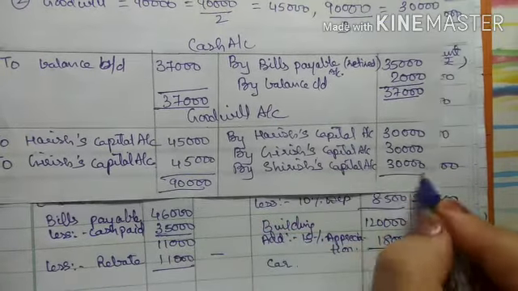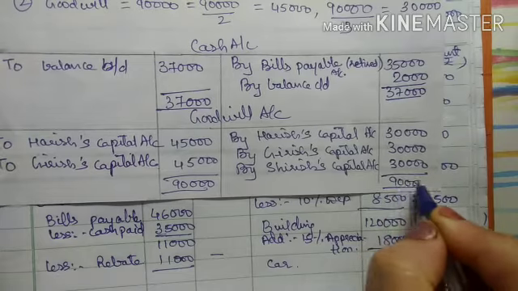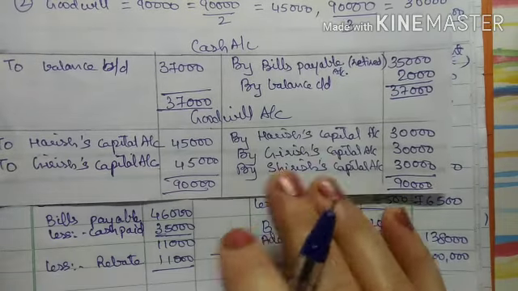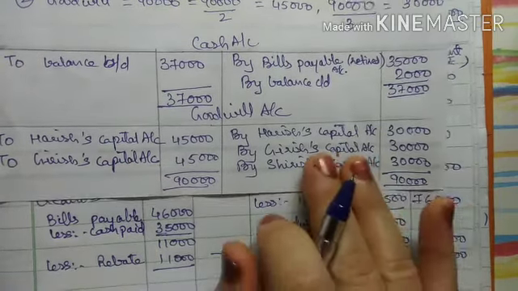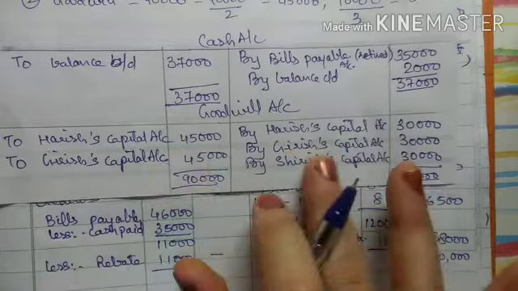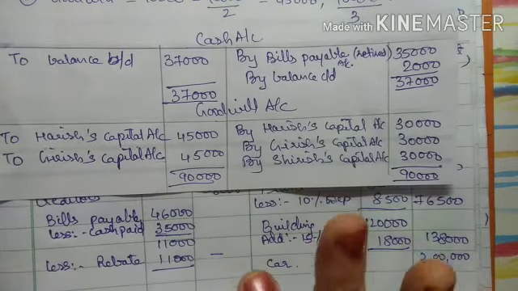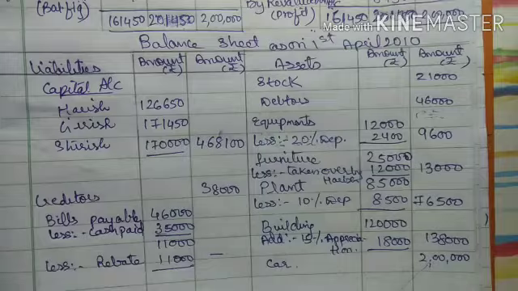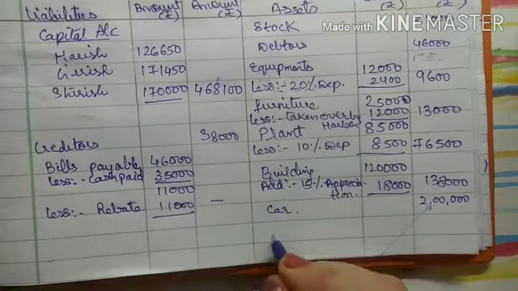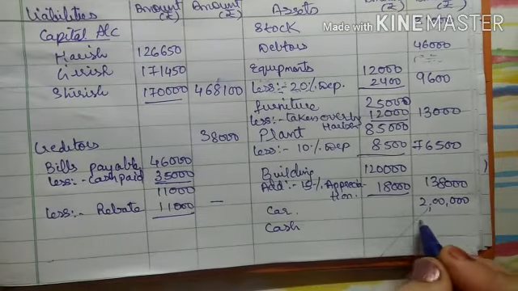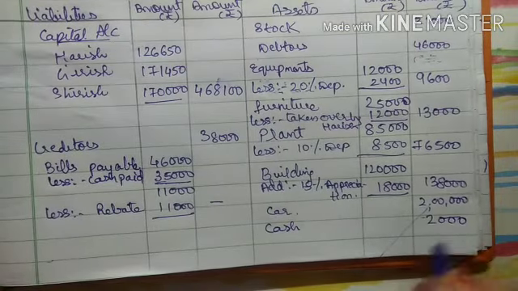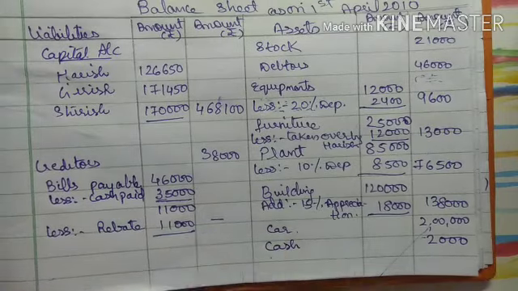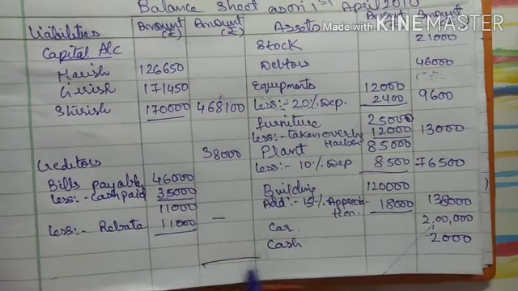Now goodwill account, here it is 90,000. Again in the credit side it is 90,000, as I have already explained in case number 4. When goodwill is raised and goodwill is written off, there are two entries, one debit, one credit, so your goodwill account will get closed, right? So we will transfer this cash balance to the balance sheet, cash, and it is 2,000, right? Now we can tally the balance sheet.